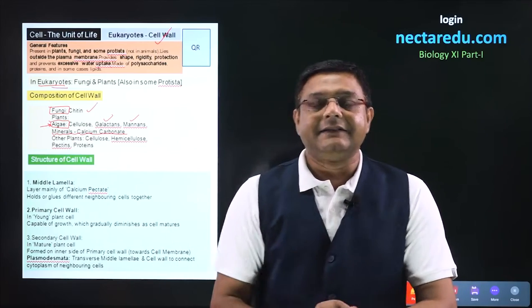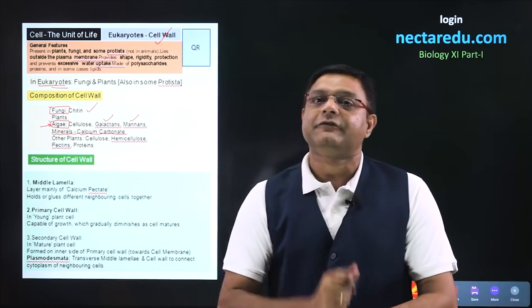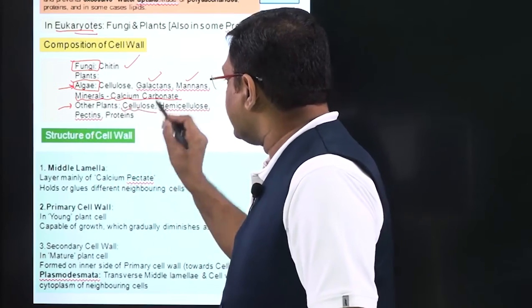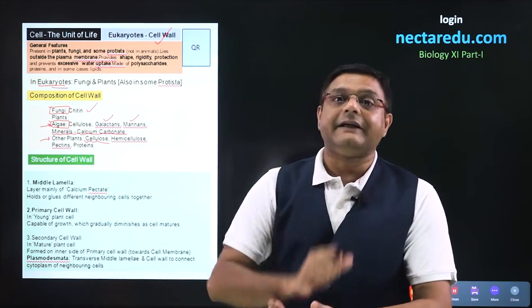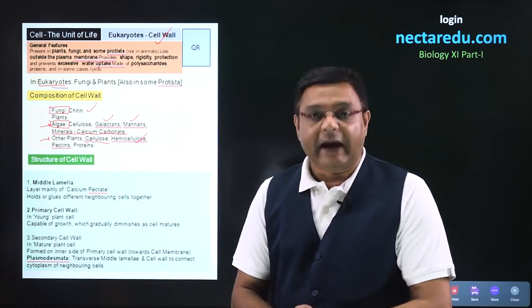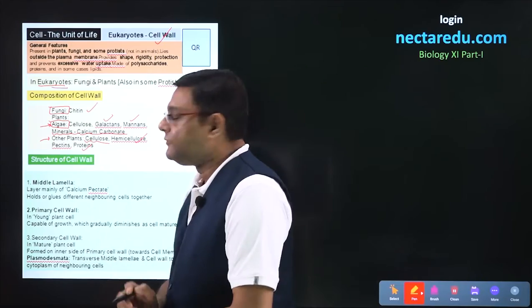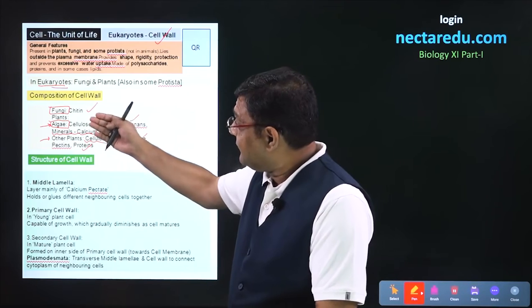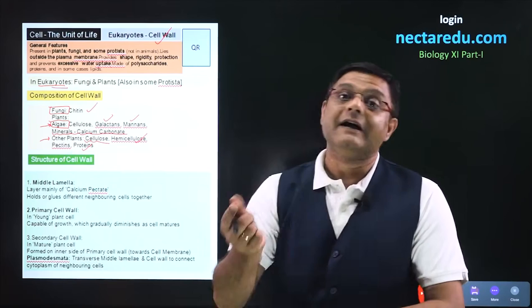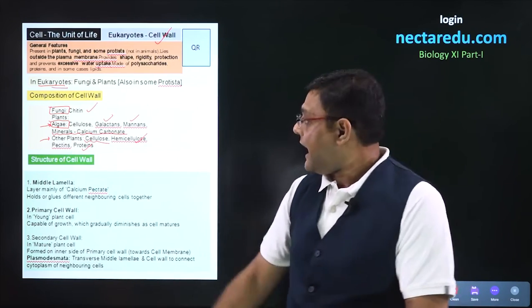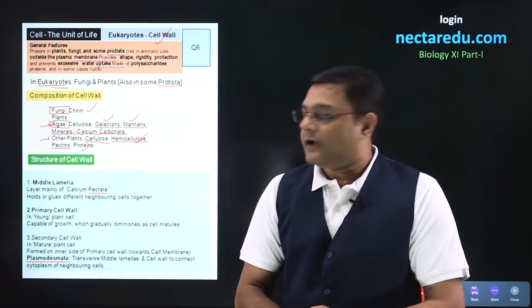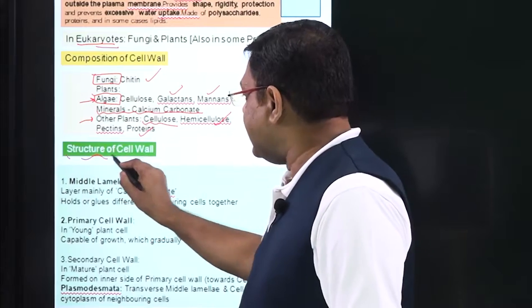Now, after algae, the rest of the groups in plants have a different composition of cell wall. In other plants, cellulose will be present, but the other materials will be different. Here hemicellulose will be present, pectins will be present and proteins will be present. So, that means within plants also, algae will have a different composition and other plant groups will have a different composition. After this, we will look into the structure of cell wall.